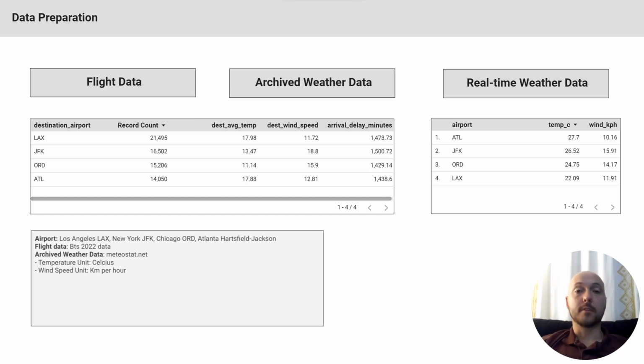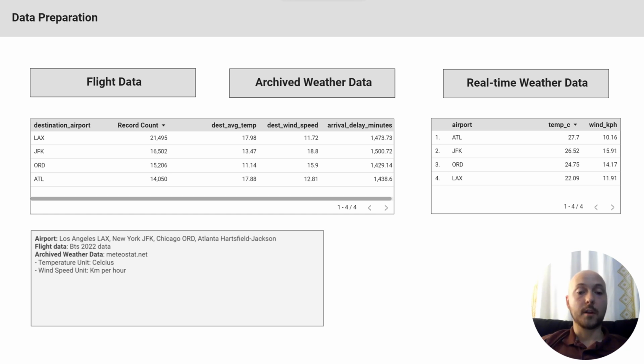To prepare the data for this project, we decided to use flight data, archived weather data, and real-time weather data. Previously in this course, we had labs that set up API calls through Cloud Functions to get flight data through OpenSky. We continued to use this for this project to keep getting active flight data.